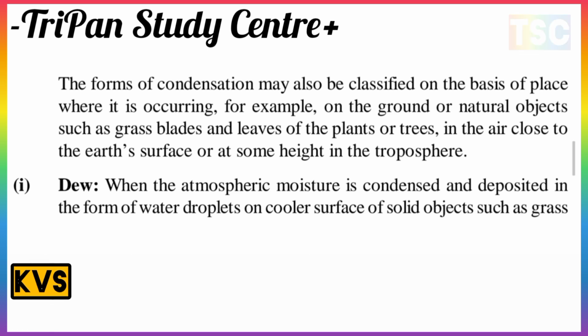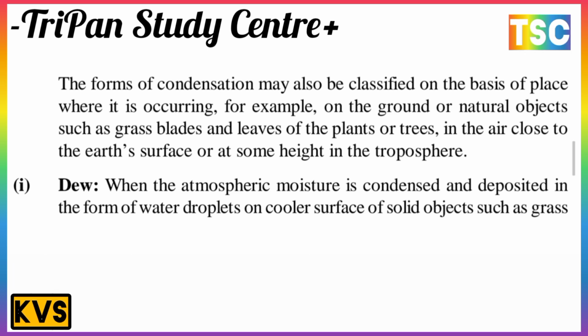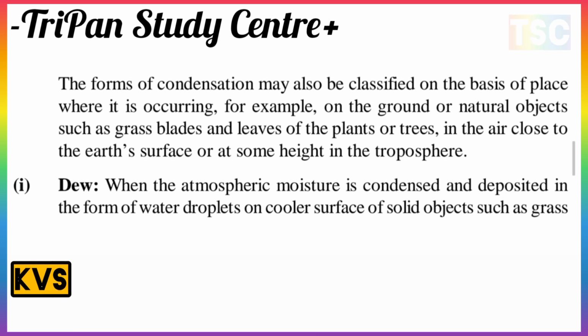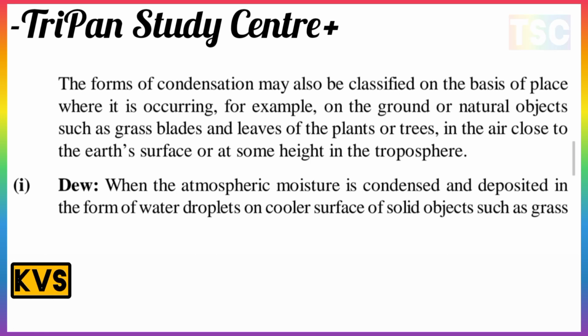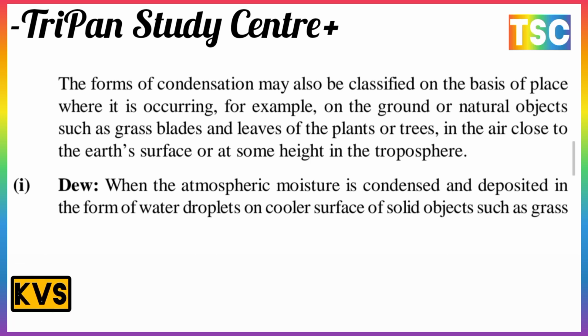The forms of condensation may also be classified on the basis of the place where they occur. For example, on the ground or on natural objects such as grass blades and leaves of plants or trees, and in the air close to the earth's surface or at some height in the troposphere. This is an important point here. And next, first point, dew.